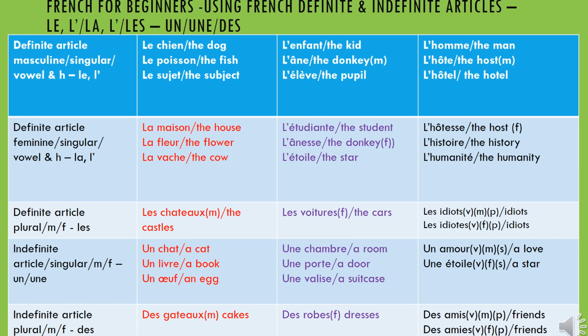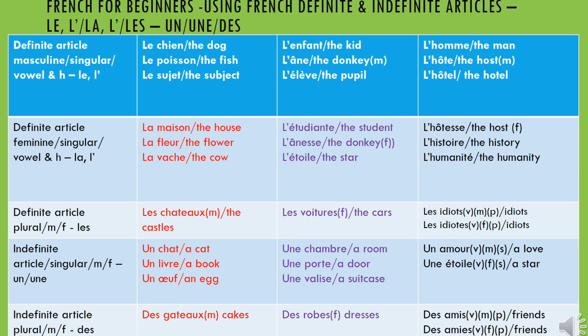And we are still in the first line. Now we are going to see the definite article L, E, or L without apostrophe. Here it is with apostrophe, because we have the H. Like I said, the H is always considered silent. So we put L apostrophe, and then we say l'homme. Repeat after me, l'homme. L'homme is the man. The second is l'hôte. You pronounce l'hôte. L'hôte means the host.